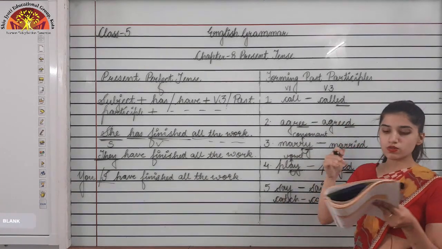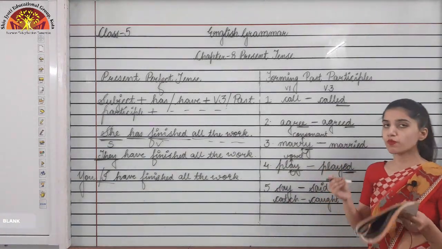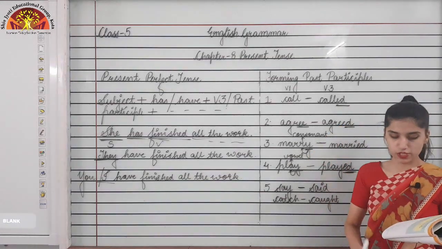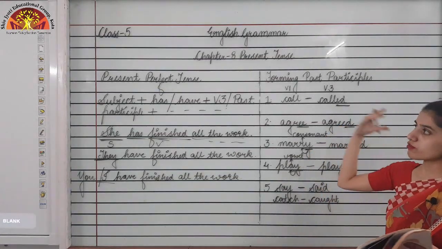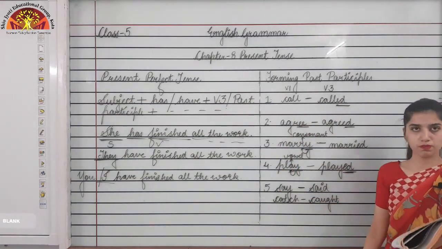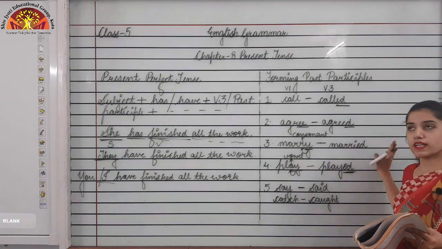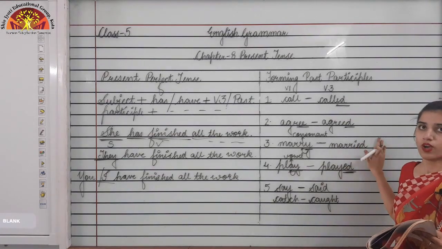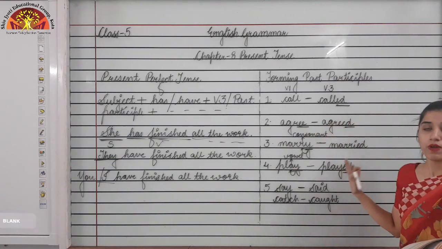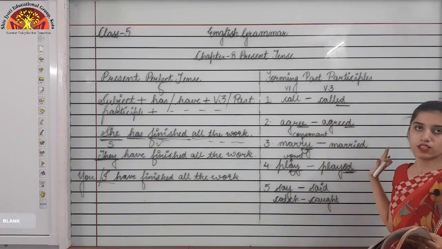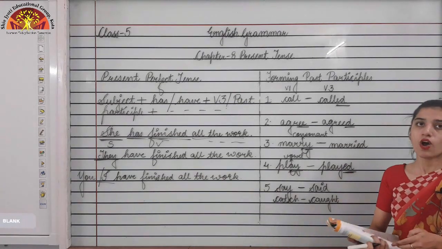So you need to learn these past participle forms of the verb which are given on page number 52 and 53 of your book. Only then you will be able to solve the questions of present perfect tense. So this is a very important part, please mark it important and please learn it thoroughly. You have to learn these first forms and the third forms of the verb very carefully and very thoroughly. Now we will discuss the exercise of this chapter.